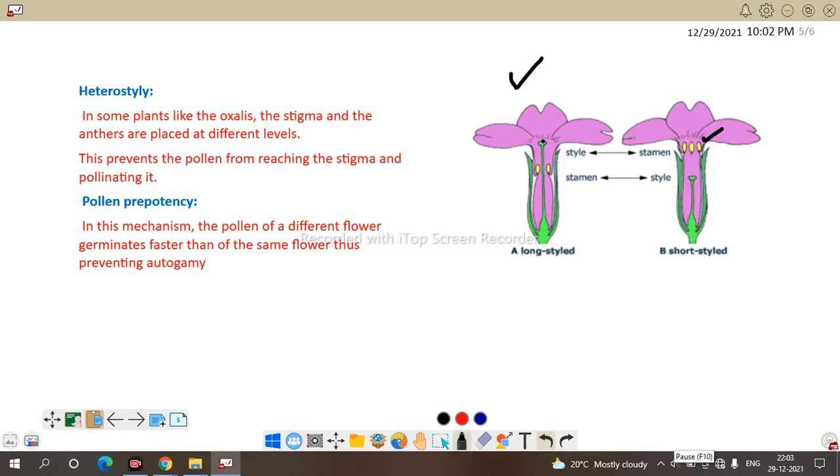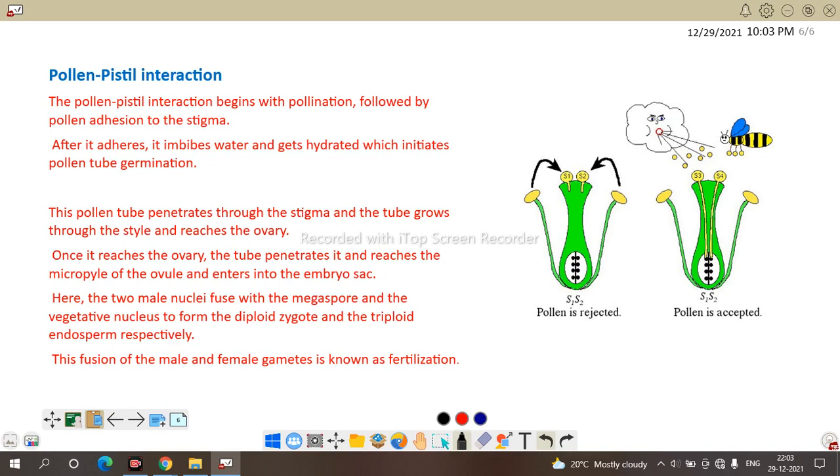Let's see. Here is the graphical image. This is the pollen vector which carries the pollen grain. Even the wind also carries the pollen grain. The pollen grain reaches the stigma, and then the embryo sac in the ovule. Here the pollen is accepted, here the pollen is rejected. So let us see what is rejected and accepted and how it takes place.